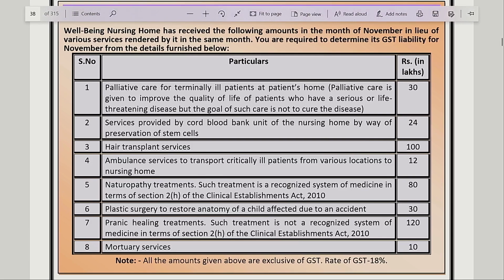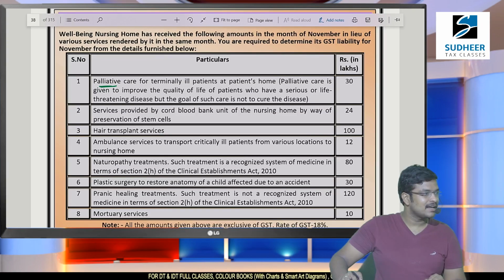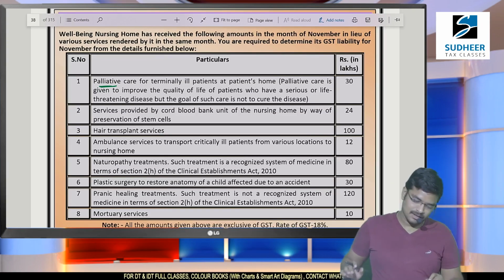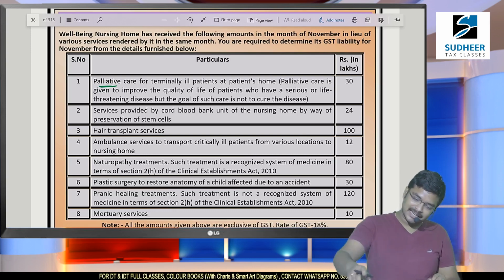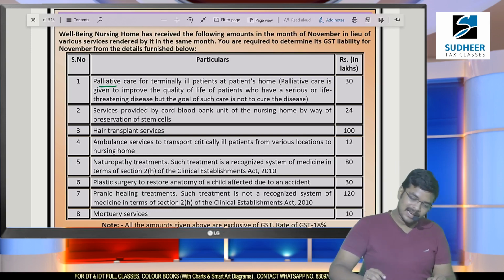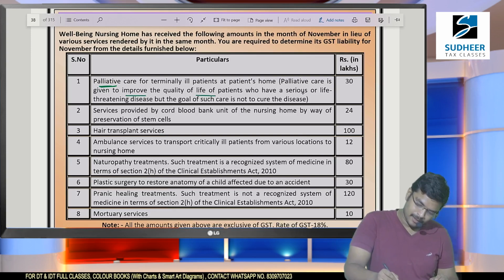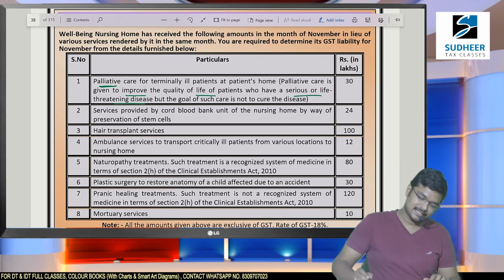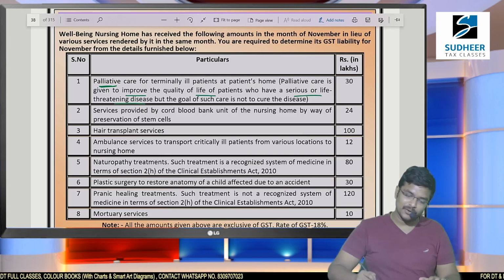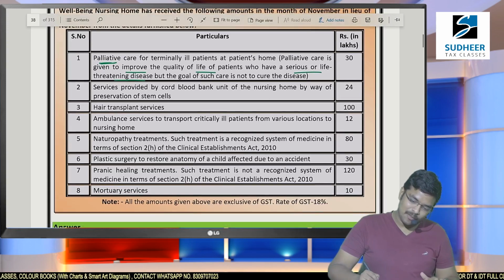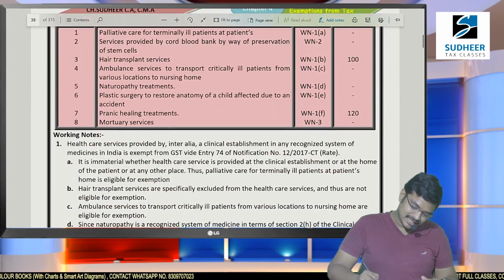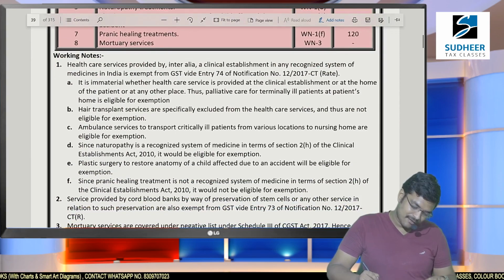Point number 1: palliative care for terminally ill patients. What do you mean by the term palliative care? We don't know, because if they provide the recognized system of medicines list, based on that we can answer, but they have not specified whether this is a recognized system or unrecognized system. But in brackets, if you observe, it is to improve the quality of life of patients who have serious or life threatening disease, but the goal is not to cure the disease. Here, how much income have they received? 30 lakhs. Whether such 30 lakhs is taxable or exempted is the first question.